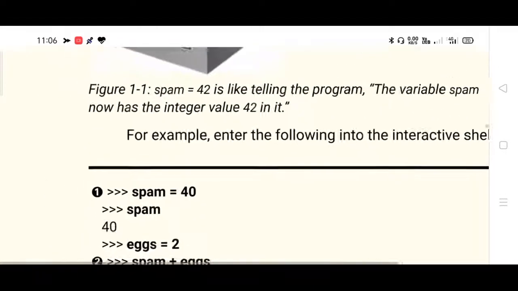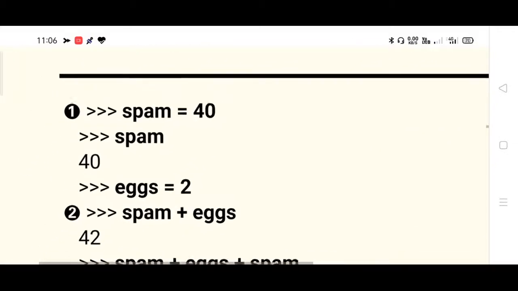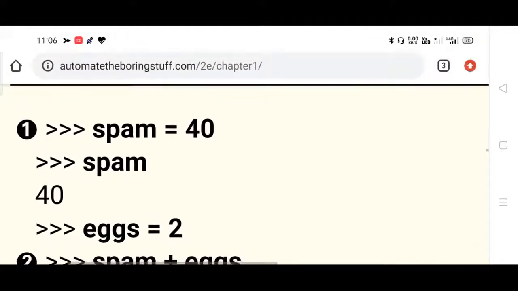Here is an example. Enter the following into the interactive shell, the interactive shell of the compiler. Which one? The Python compiler, Mu editor, as they said. Open the editor and the command prompt will be displayed. In that prompt you can see three right arrow marks, which is where you are supposed to enter the data, expression or command as per your requirement.